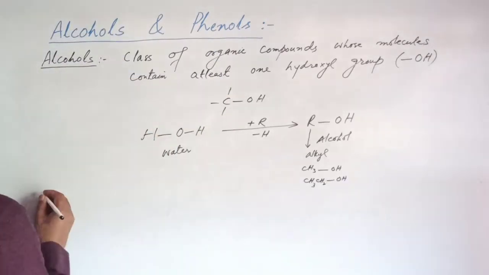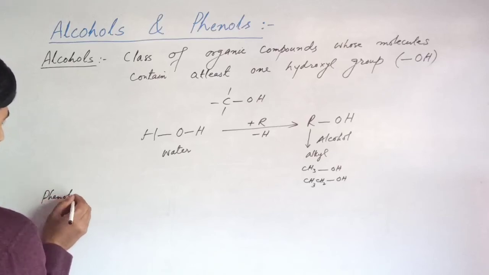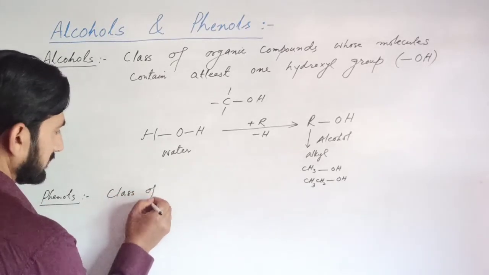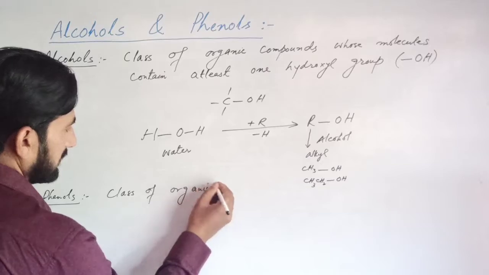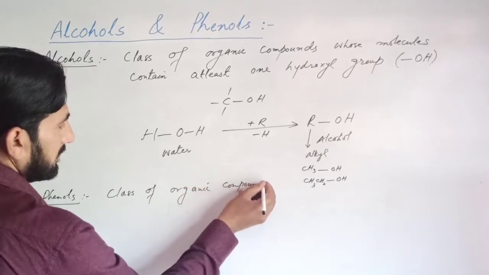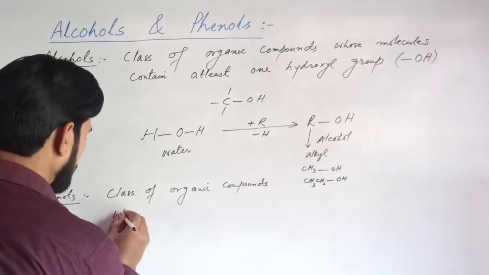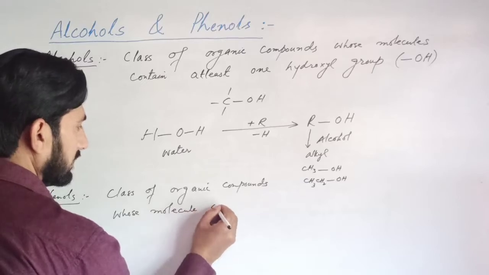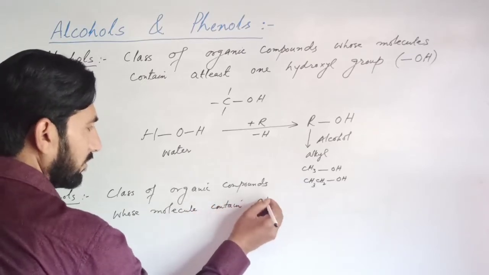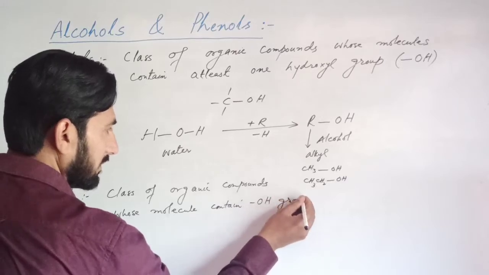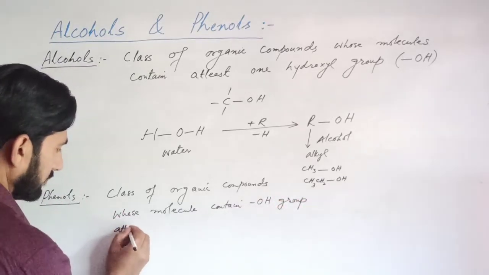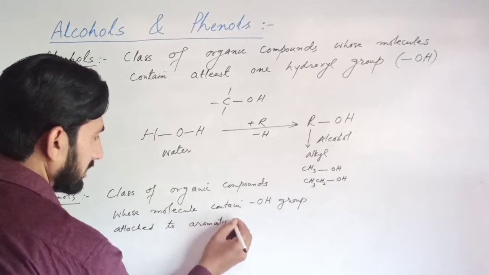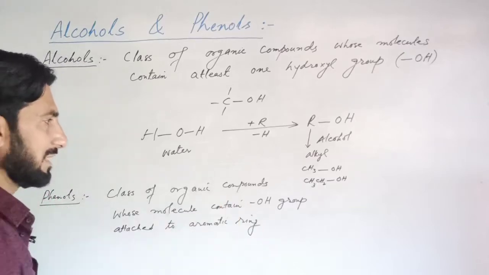On the other hand, phenols. Phenols are a class of organic compounds whose molecules contain a hydroxyl group, OH group, attached to an aromatic ring, that is, a benzene ring.